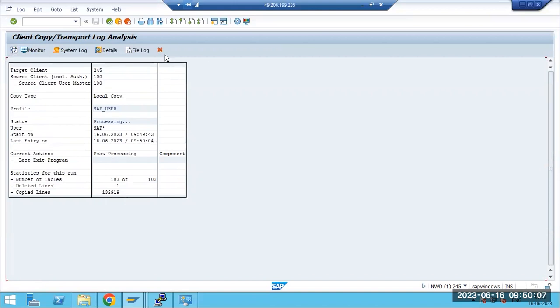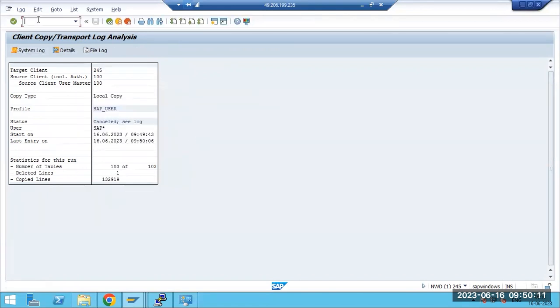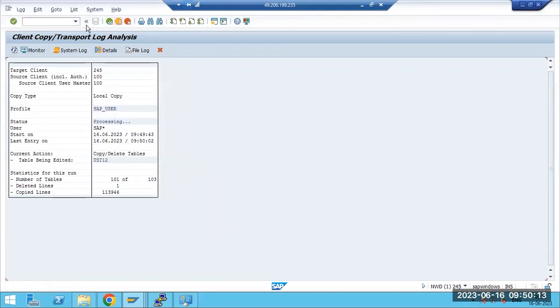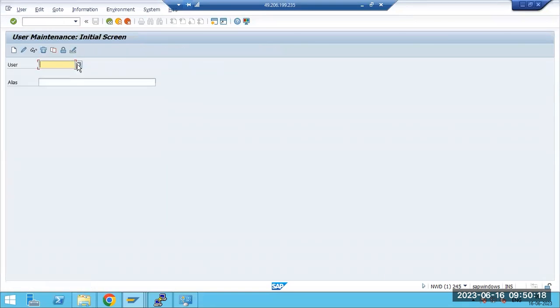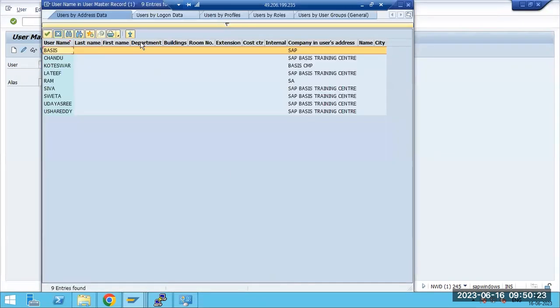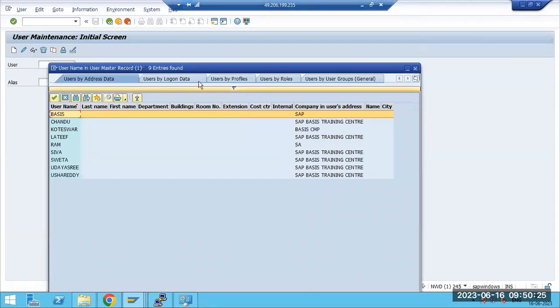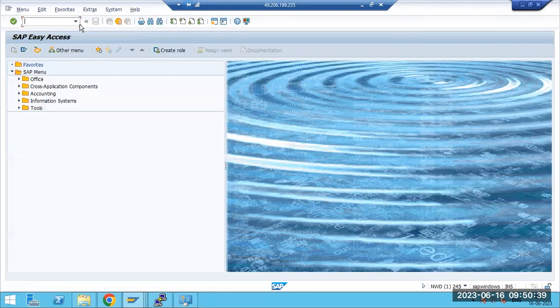It's post processing. If I cancel the post processing here, maybe in the last step, let's see whether the data will come here or not. So the data comes, but because I cancelled post processing. If I cancel it during the middle, it will come. Post processing means once the data is copied, it will do some post activities. So I would have to cancel during the client copy, then we will get the real idea.